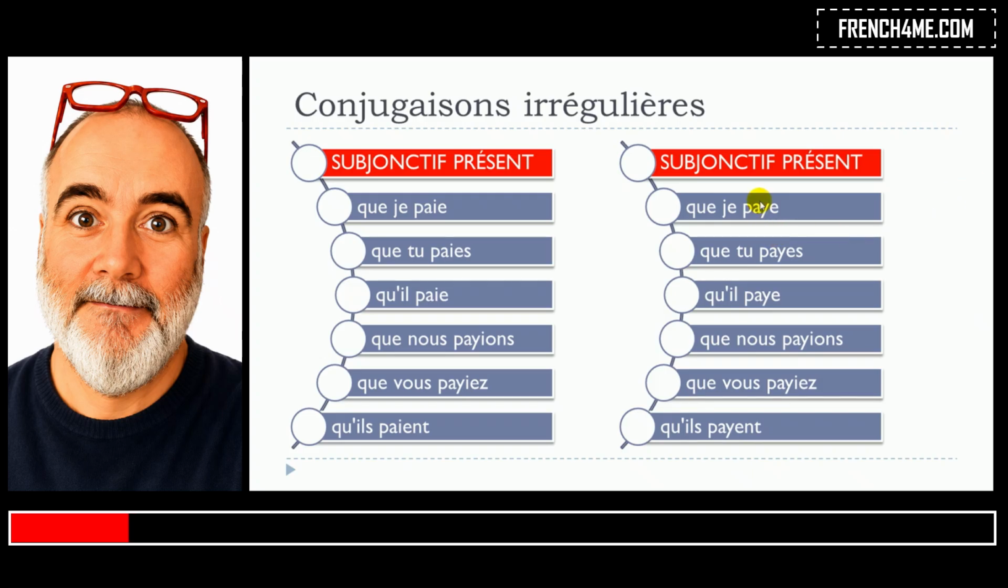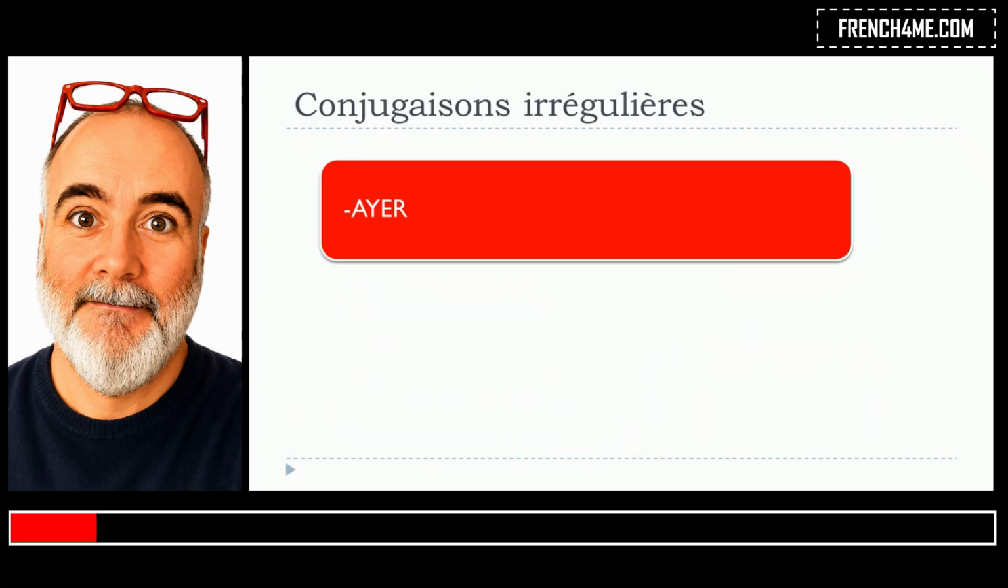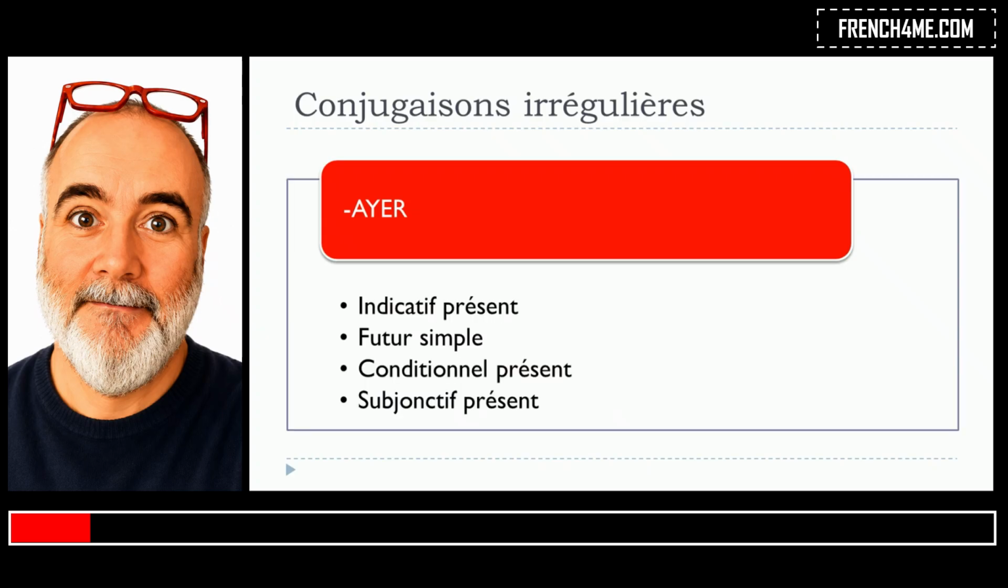You can see that you've got two options, which is quite rare in French. Normally you get one rule and you should respect it. For this verb, and for the group of verbs that end with A, Y, E, R, you will have the option of respecting the rule and making these little modifications, or keeping the normal rule for the ER verbs. It's possible. Keep in mind that indicatif présent, futur simple, conditionnel présent, and subjonctif présent are concerned by this rule.